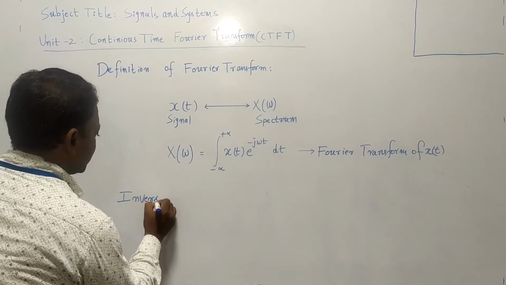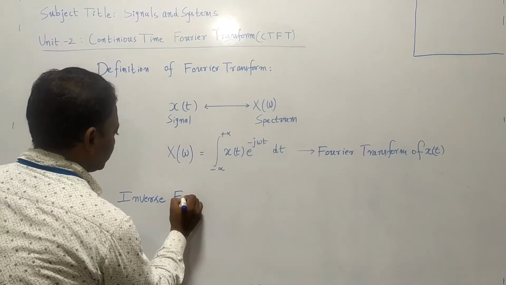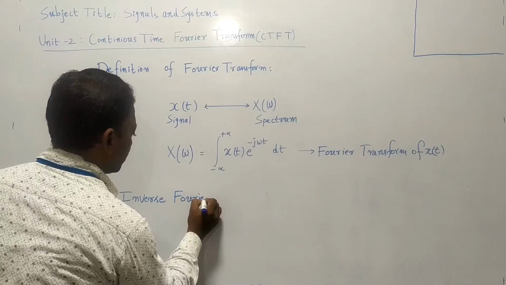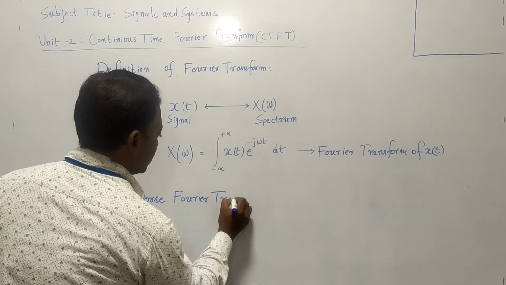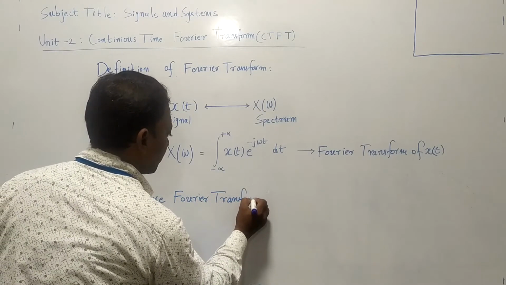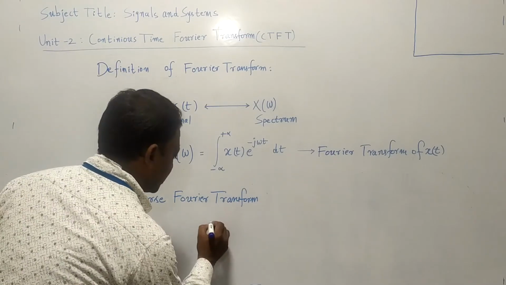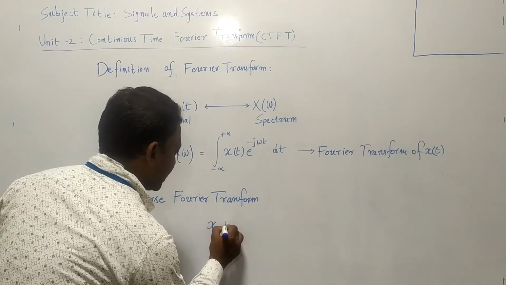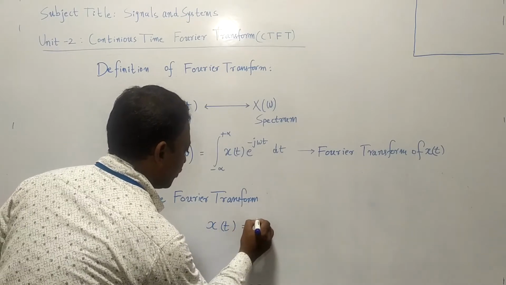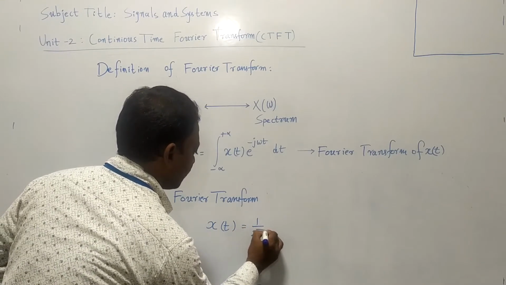What is the inverse Fourier transform? Inverse Fourier transform means we have to get x of t if we are given X of omega.